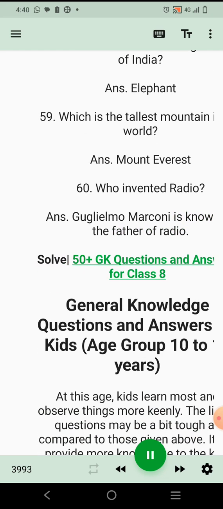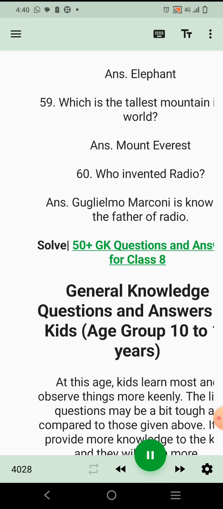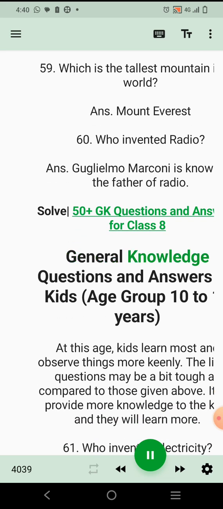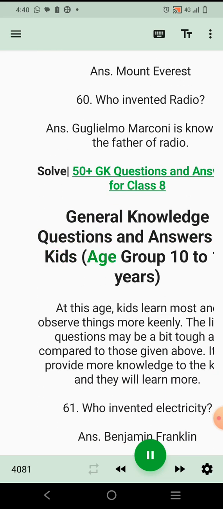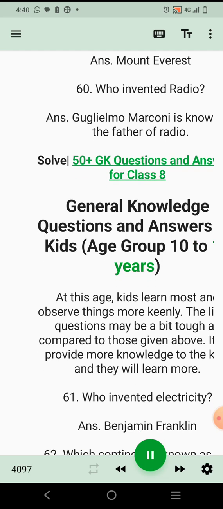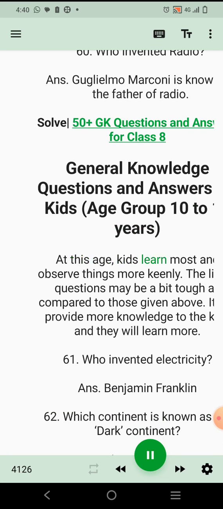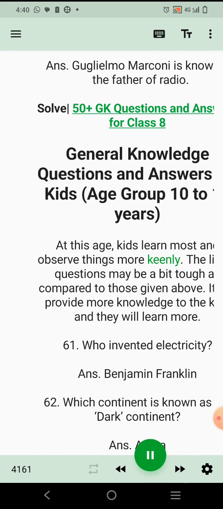Solve 50 Joule GK questions and answers for class 8. General knowledge questions and answers for kids, age group 10 to 12 years. At this age, kids learn most and observe things more keenly.